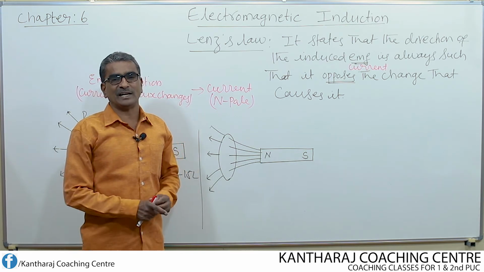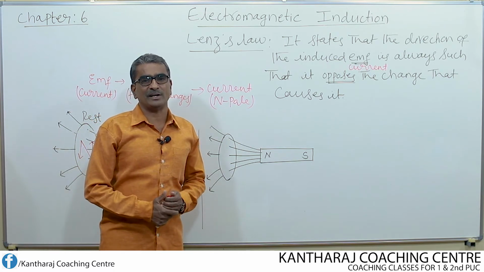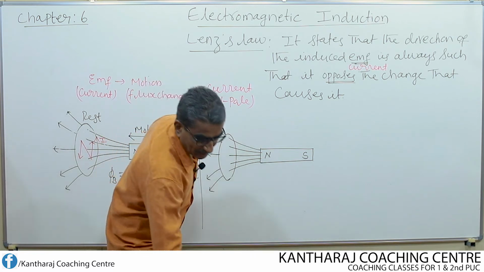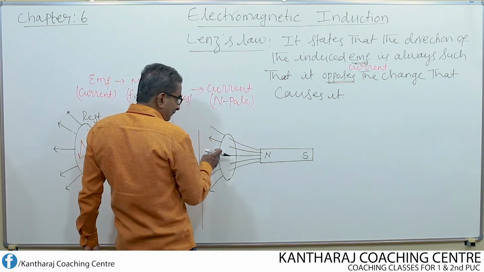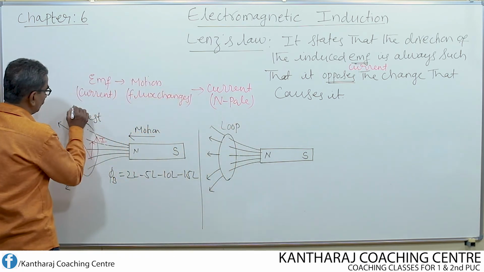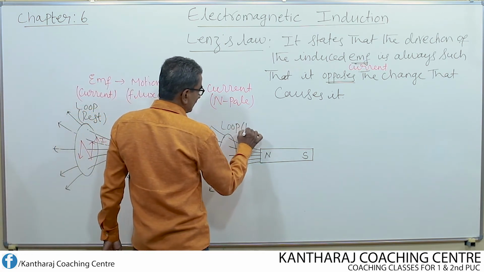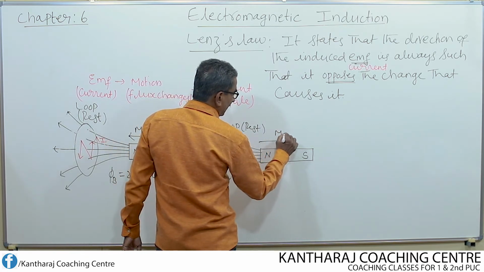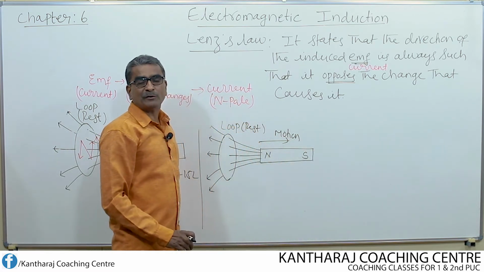Though Lenz's law gives the direction of induced EMF or induced current, still it obeys the law of conservation of energy. Now, let us consider one more explanation. Instead of moving the north pole towards the coil, let us consider this as the loop. Once again, the loop is kept at rest. What is moved here? The north pole of the bar magnet is moved away from the loop. What happens?